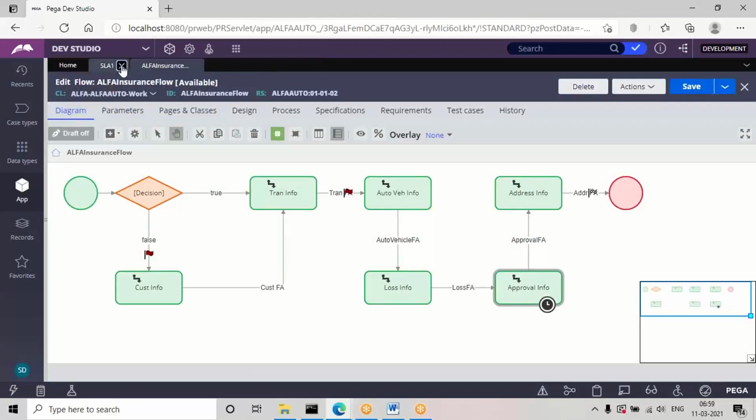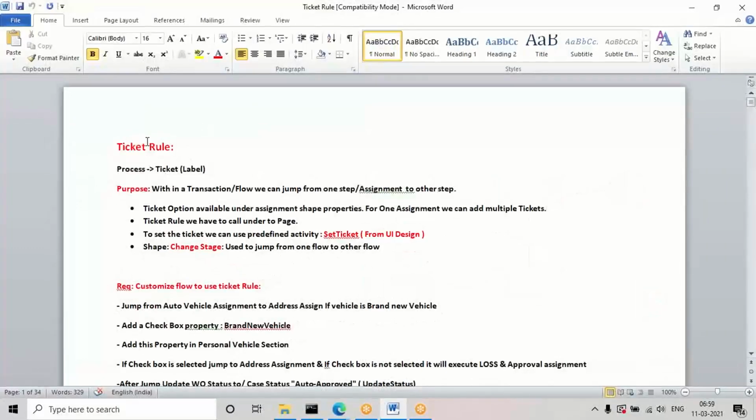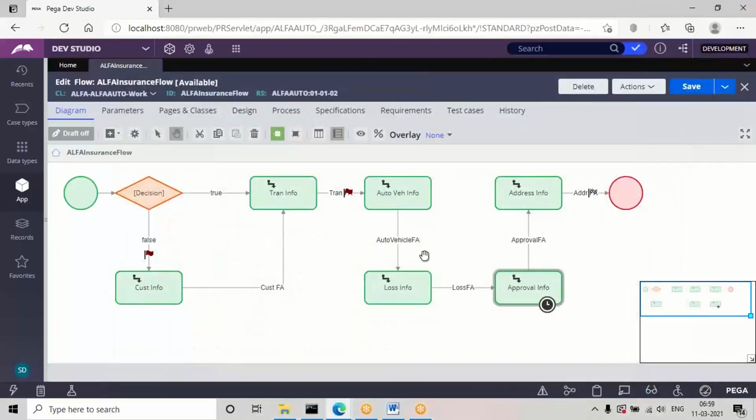Now there is one rule called the ticket rule that we are going to discuss. The ticket rule is a very simple rule. The purpose is to jump a task. If you see here in an insurance flow, multiple tasks are there. This is the customer task, the transaction task, vehicle tasks. These are all individual tasks.